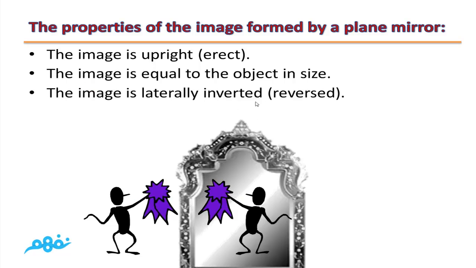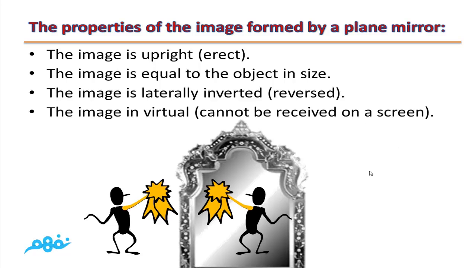The image is laterally inverted or reversed. This is the left hand of the object, but this is the right hand of the image. The image is laterally inverted or reversed. The image is virtual, which means you can't receive it on a screen. The image cannot be received on a screen. It is inside the mirror.